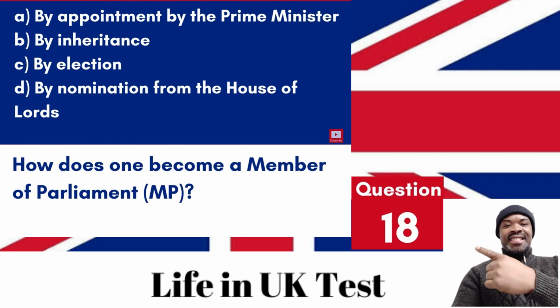A. By appointment by the Prime Minister. B. By inheritance. C. By election. D. By nomination from the House of Lords. Answer C. By election. MPs are elected by the public in their respective constituencies.